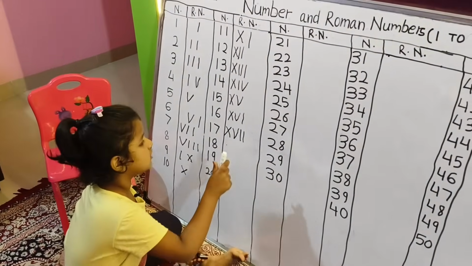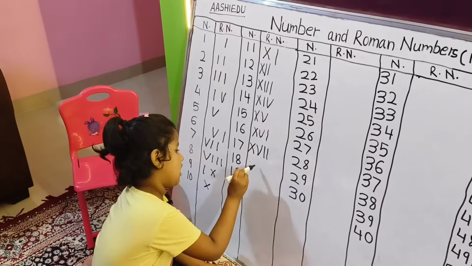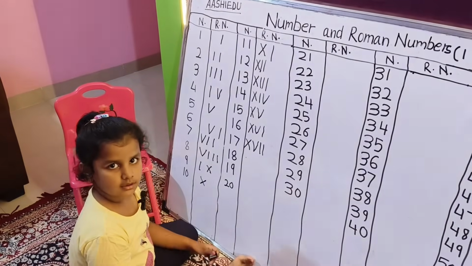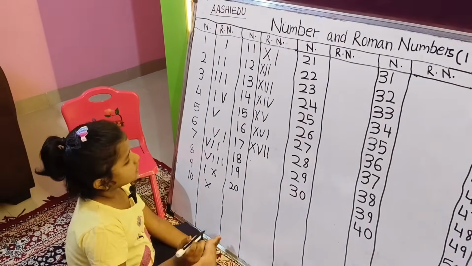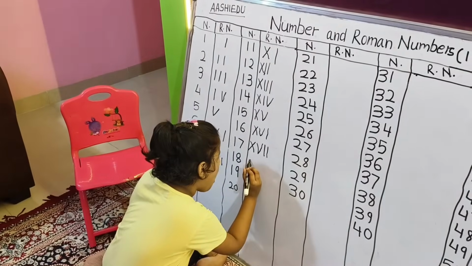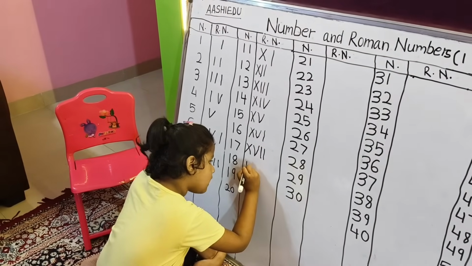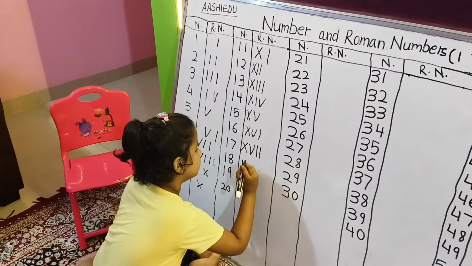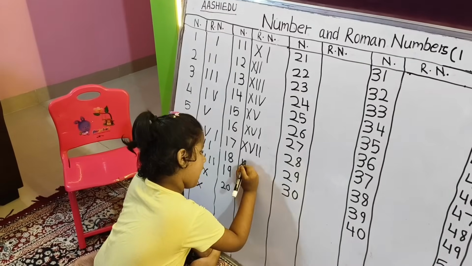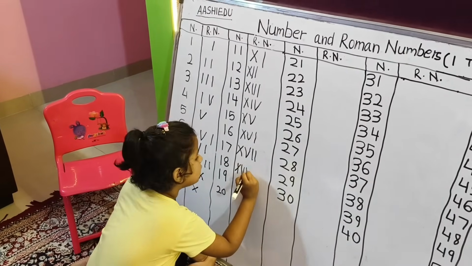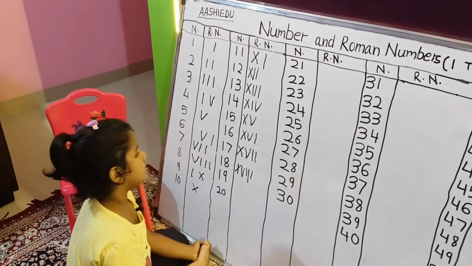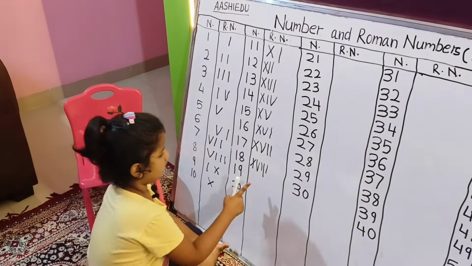Why? Because it is X and V and triple I, XVIII.